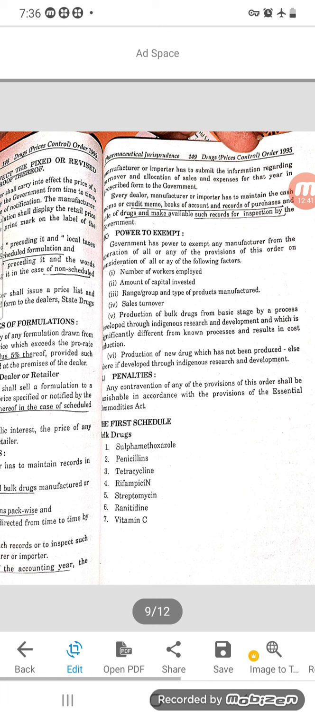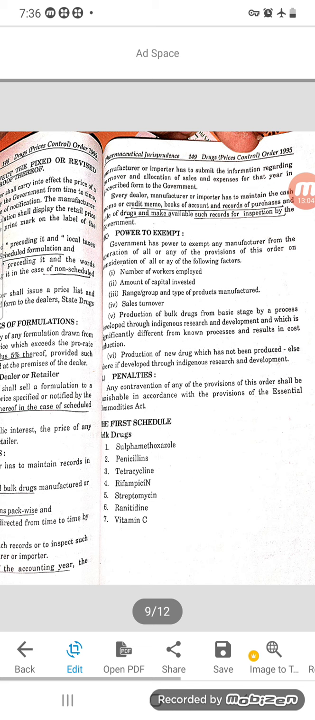Next, penalties. Any contravention of any such provisions of this order should be punishable in accordance with the provisions of the Essential Commodities Act. So if any contravention is there, means if you are selling more than the retail price or if you are not maintaining the ceiling price, then penalty should be paid.